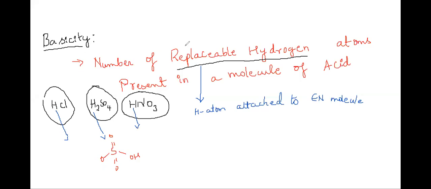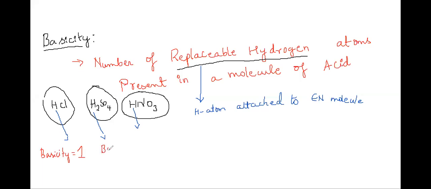So if I see here, in the case of HCl, how many hydrogens can you replace? One. Therefore, the basicity of HCl acid is equal to 1.